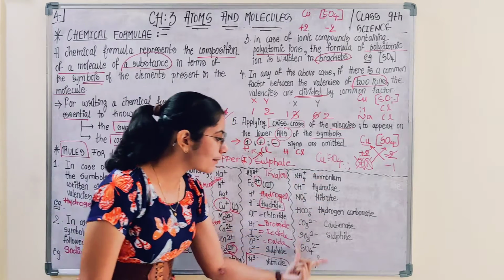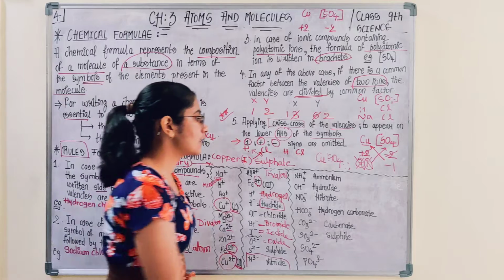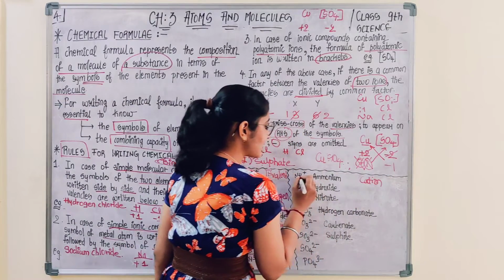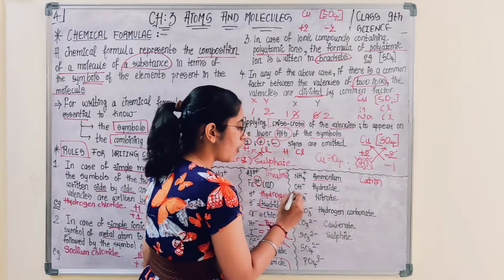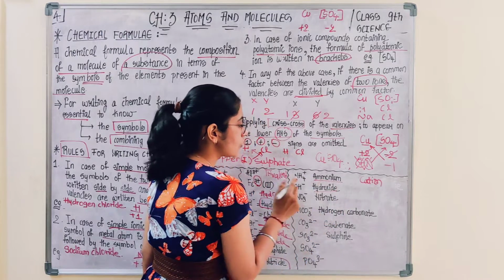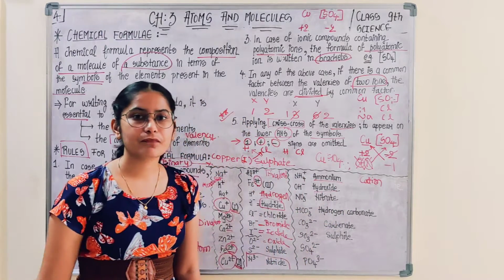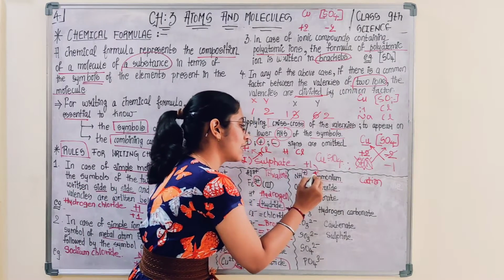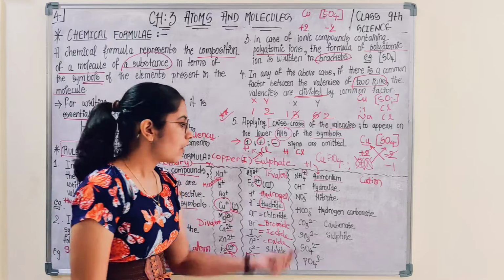These are polyatomic ions. This is a polyatomic cation. NH4+ is referred to as ammonium. OH- is hydroxide. So what is the valency of ammonium? Observe this charge is plus. That means +1 is the valency of ammonium.